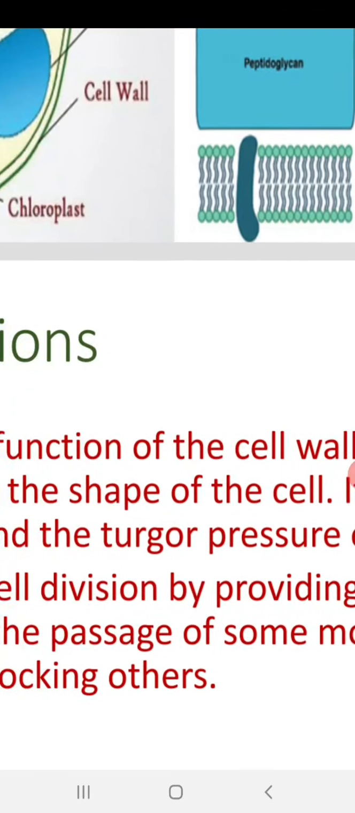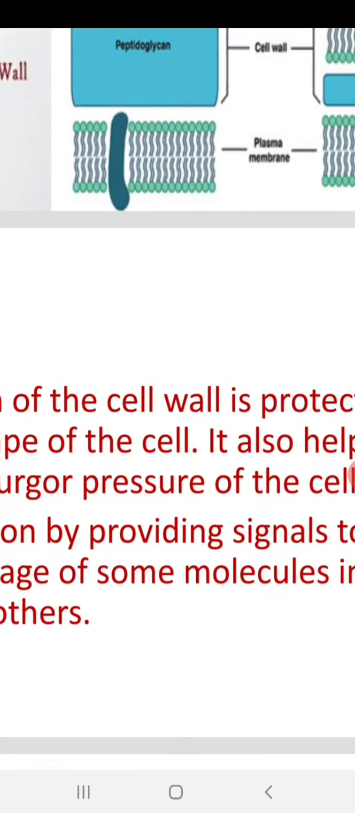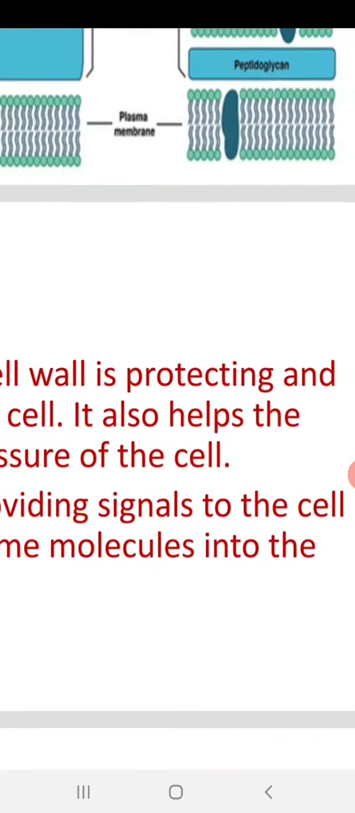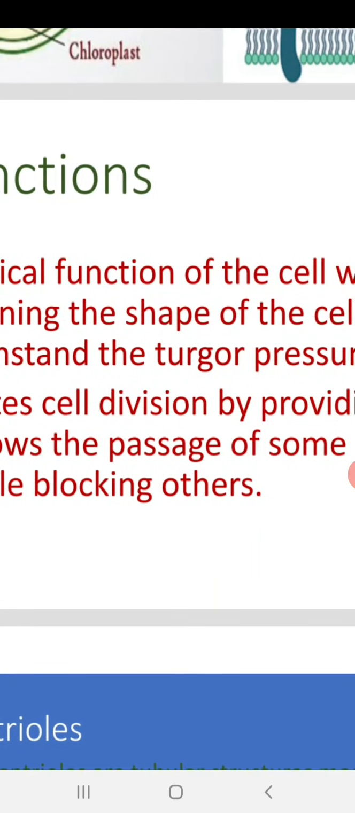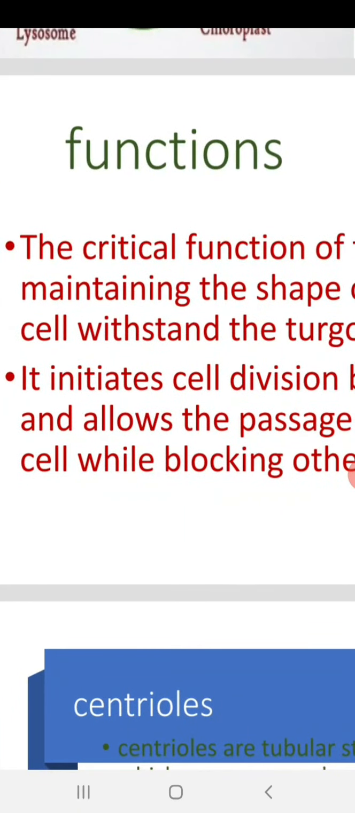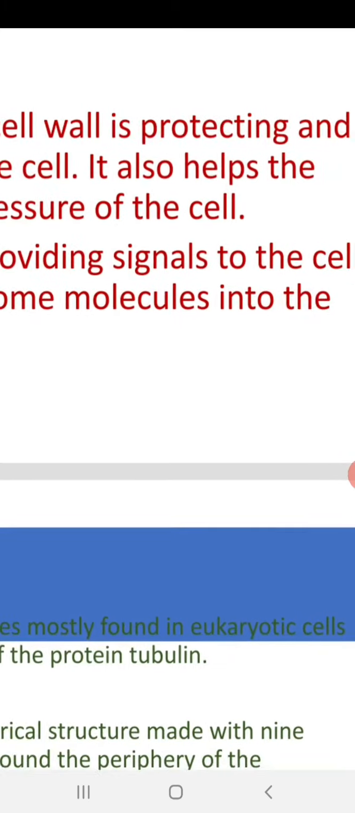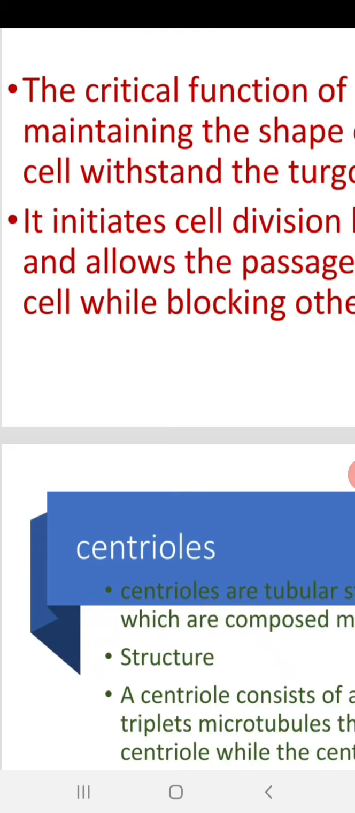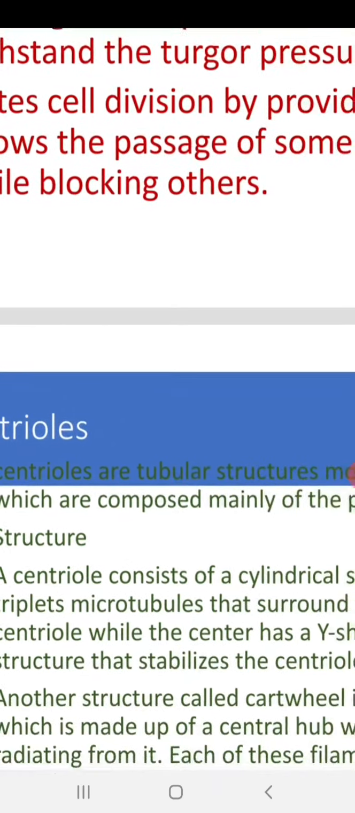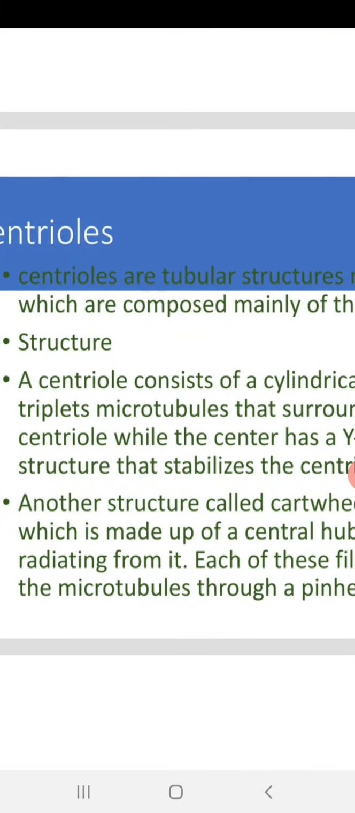The function of the cell wall is giving shape to the cell. Apart from giving shape, it gives protection to the cell body, and it also helps the cell withstand turgor pressure. It also initiates the signals of cell division, providing the initiation of those signals inside the cell, and allows the passage of signals through the membrane.